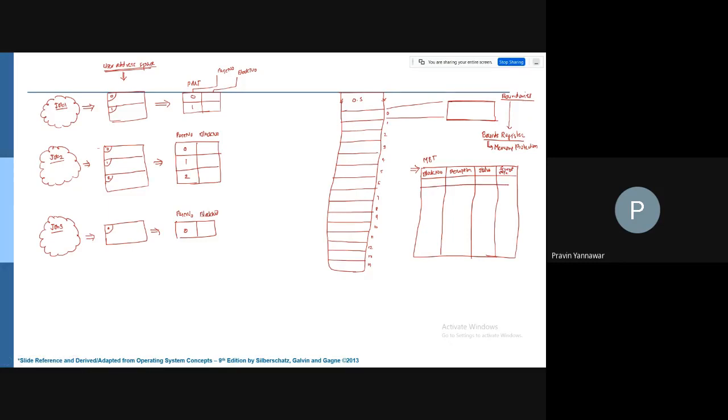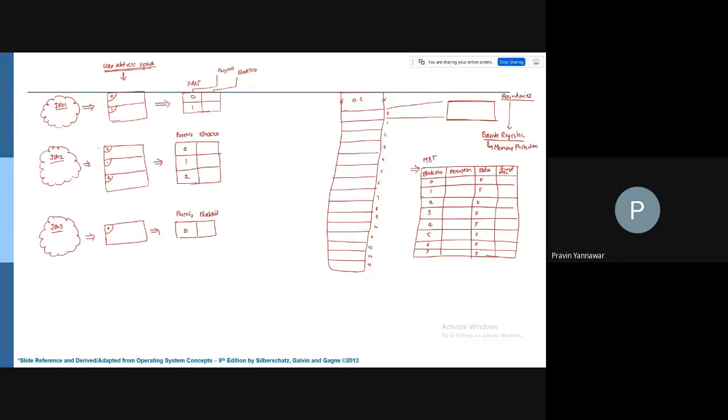So the simple case is like this. Usually the memory block is equal to the size of the page, so you need not worry much about this. So this is memory block number 0, 1, 2, 3, 4, 5, 6, 7. Let us try to work it out this way. The status initially is, for example, free, free, free, free, free, free, free, free.